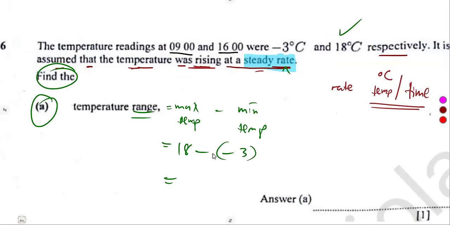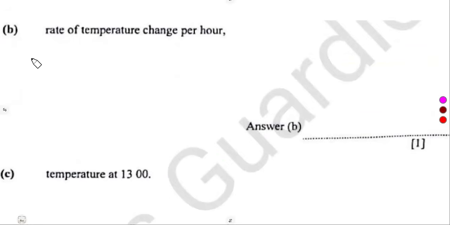Minus 3. So minus, that's a plus. So it was going to give us 21. So this is our temperature range. Maximum minus what? Minimum.